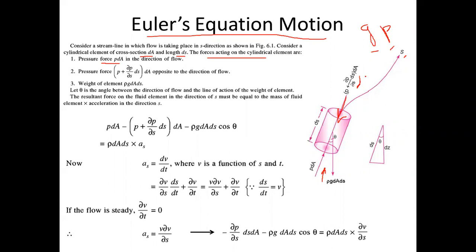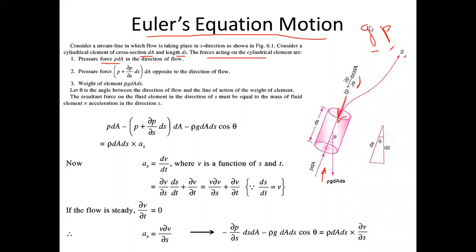Not going into the detail of Taylor series expansion, you can just assume that if the pressure at this point is P, the pressure force is PdA, and there will be a differential pressure change in the fluid element. That differential pressure change will be del P by del S into ds. Fine. So this is the pressure on this face of a fluid element. Pressure force on this face is PdA, and pressure force on this face is P plus del P by del S ds, into dA. Fine. So this is how you have balanced the pressure forces.